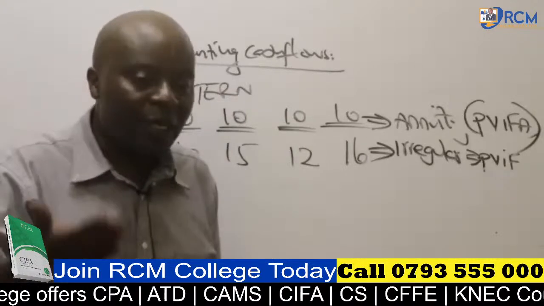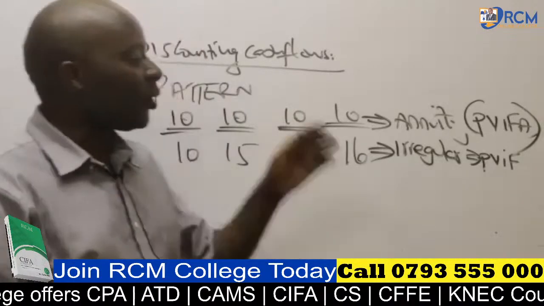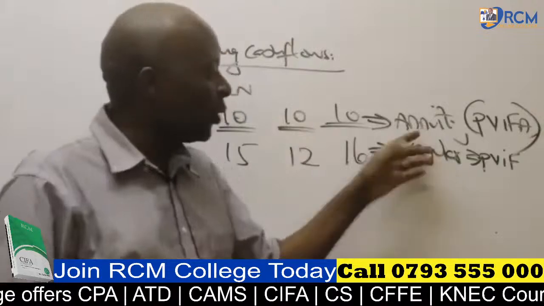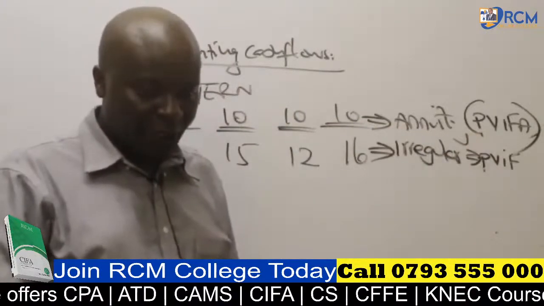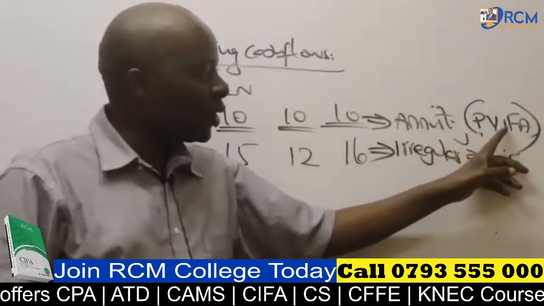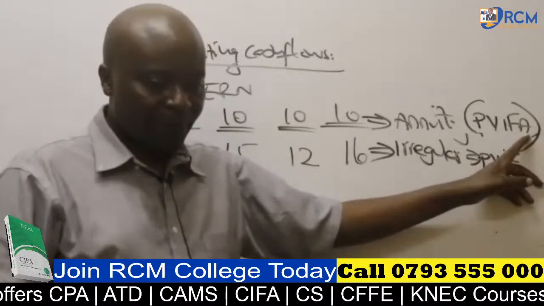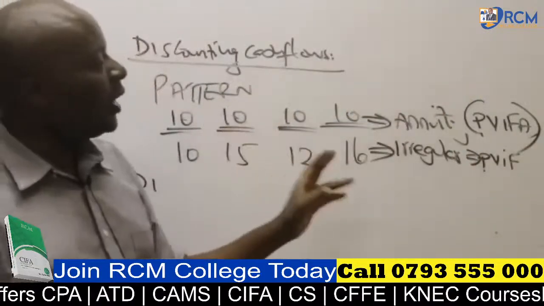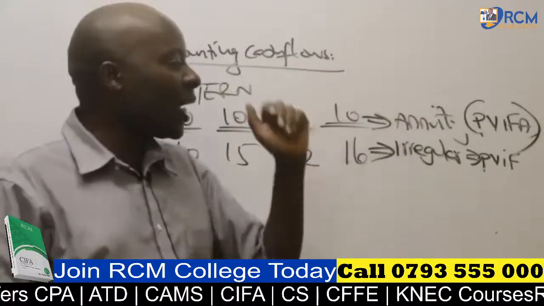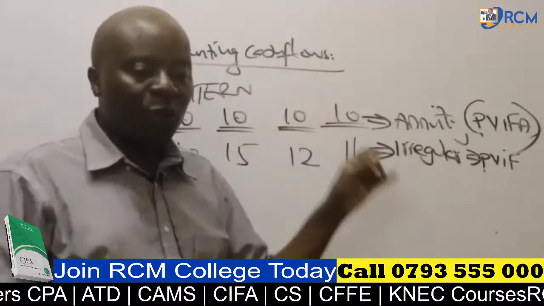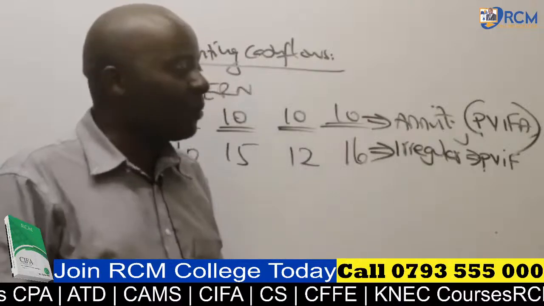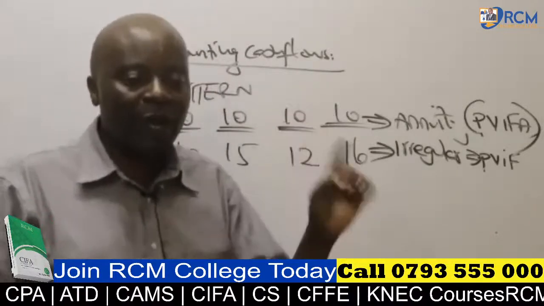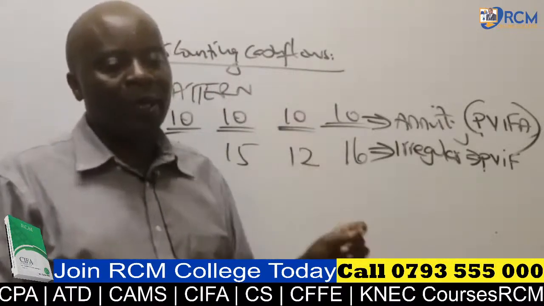Whenever we are discounting annuities, the regular cash flows, we use PVIFA, present value interest factor of an annuity. And whenever we are discounting irregular cash flows, we shall be using PVIF without an A. PVIF is an acronym for present value interest factor.